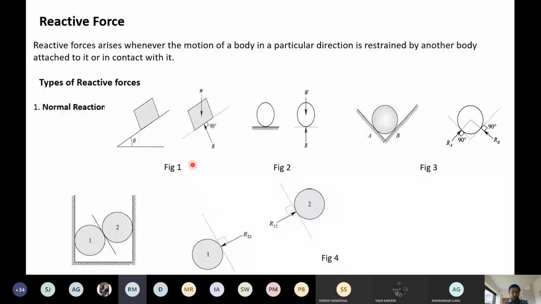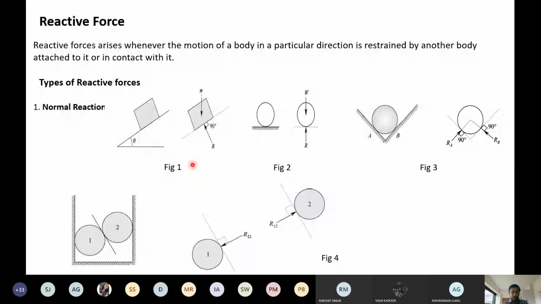Excuse me, sir. Sir, you said in figure 4 there are three forces acting. Sir, which is the third one? Sir, two are R12 and R. Listen, you have not understood me properly, beta.